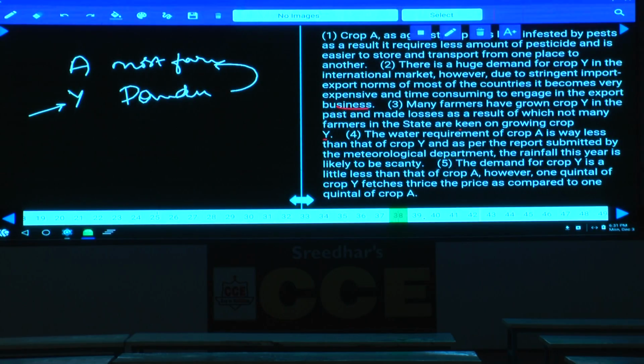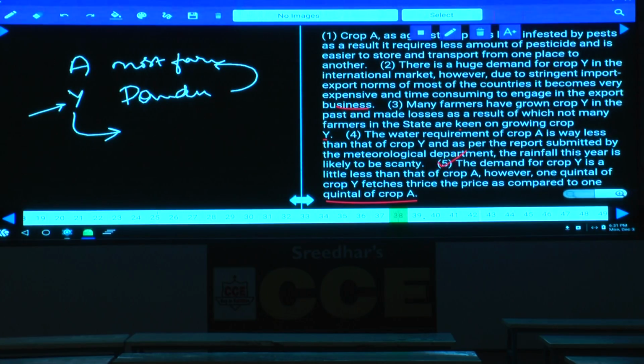The demand for crop Y is a little less than that of crop A. However, one quintal of crop Y fetches thrice the price as compared to crop A. Now finally we got an advantage with crop Y. What is that advantage? Price advantage is there. So all the remaining four are supporting the farmer's claim,